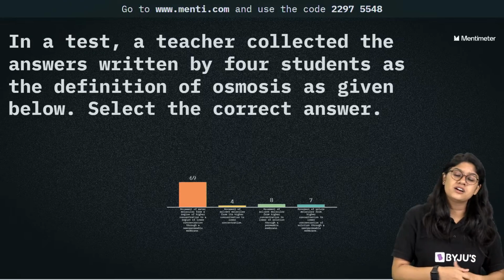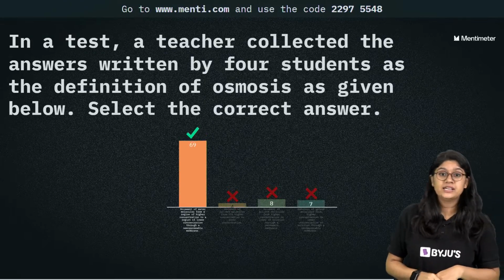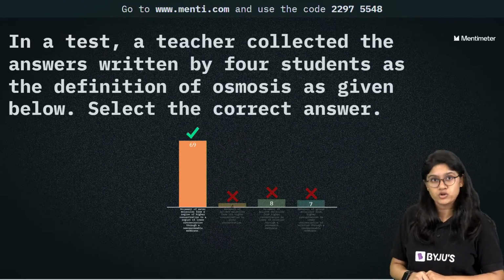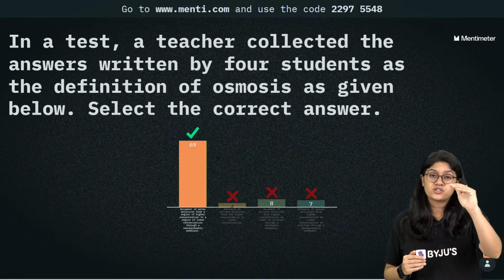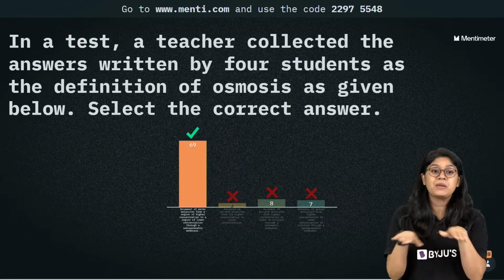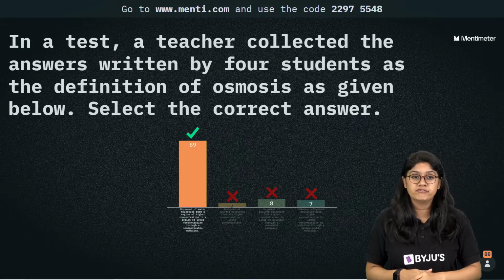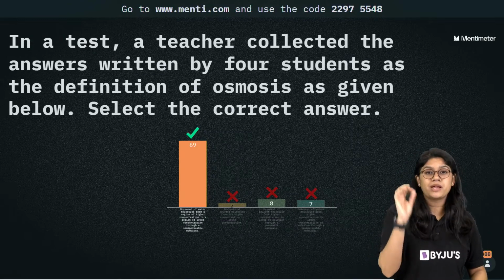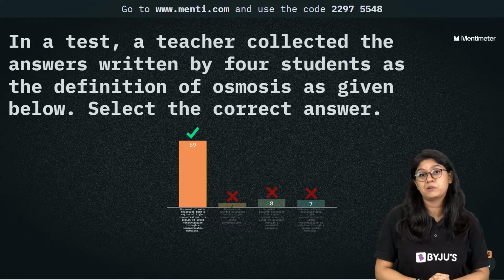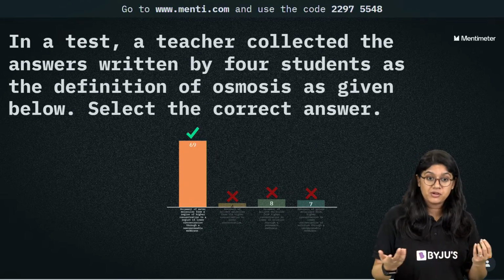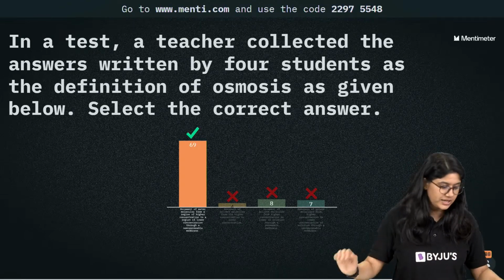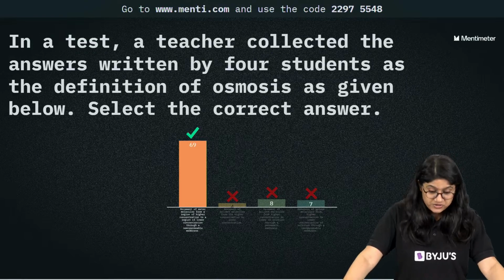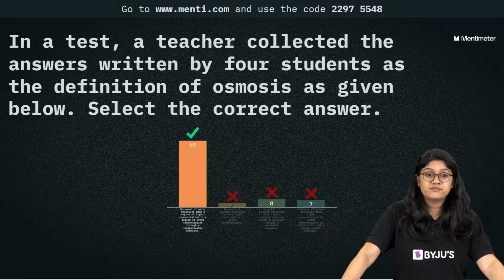The correct answer for the definition of osmosis is that it is nothing but the transfer of the water molecules from the higher concentration to the lower concentration through a semi-permeable membrane. Very good. We have to mention the semi-permeable membrane, and we have to mention the water also, if you can do that. So 69 of you have voted for the correct answer. Very good, everyone.